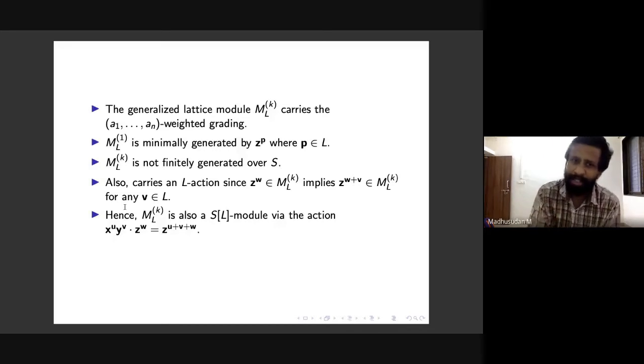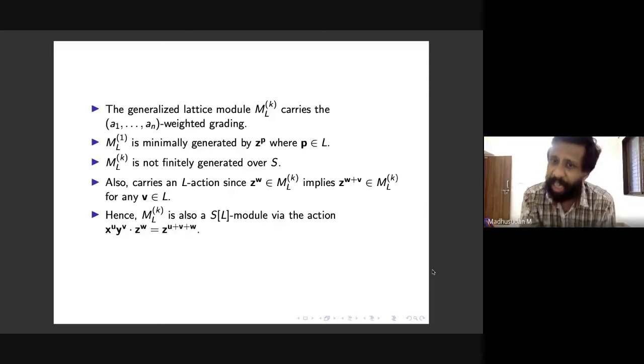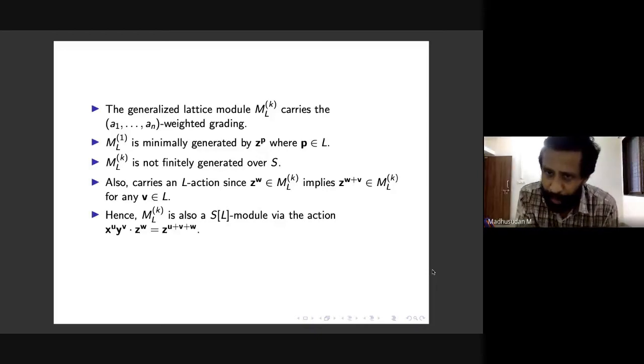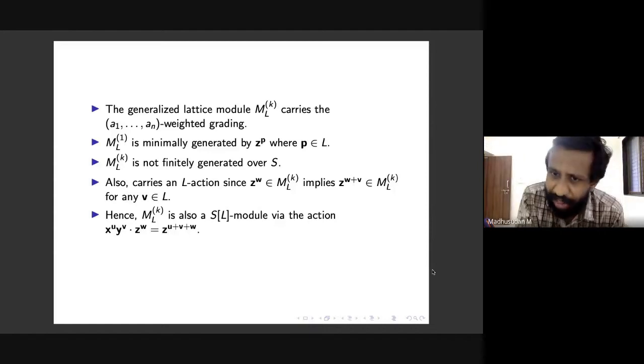And now what helps us is that these MLKs naturally carry a lattice action. Why is this? Because if you have Z to the W in MLK, then Z to the W plus V is also in MLK whenever V is a lattice point. This is really, again, by definition: if W dominates at least K lattice points, then W plus V also dominates the translates of these lattice points by V. So this is immediate.